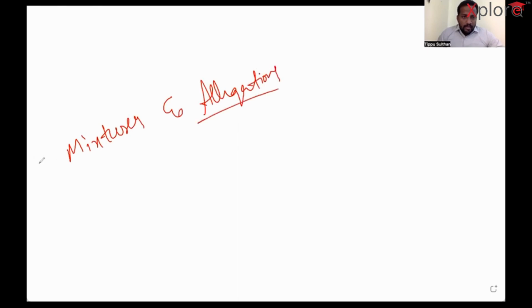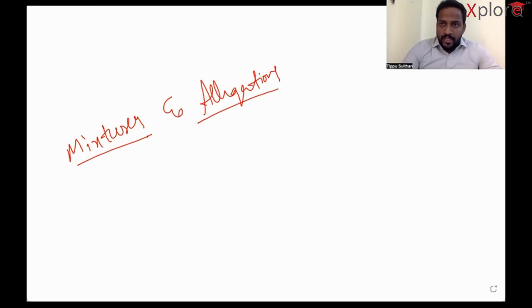So the topic name is Mixtures and Alligations. Yes, my dear friends, it is one of the easiest topics and easy to score. But what are the important aspects we consider in this? That is what we're going to see.